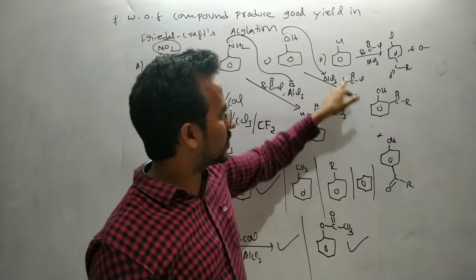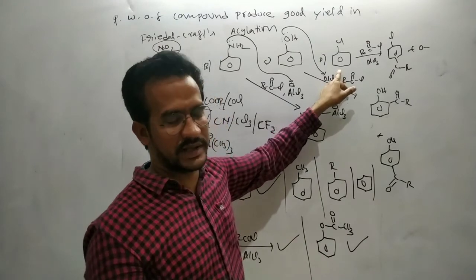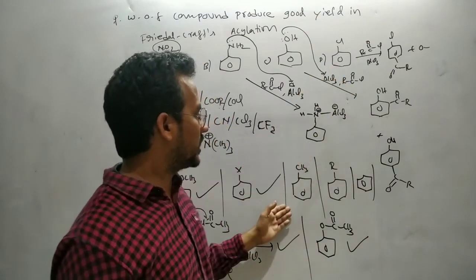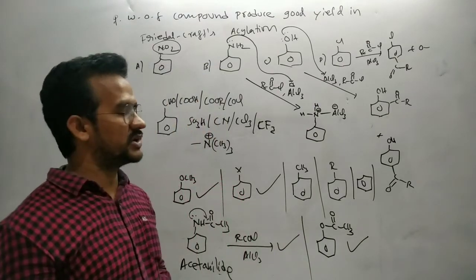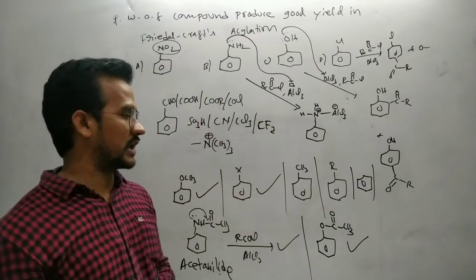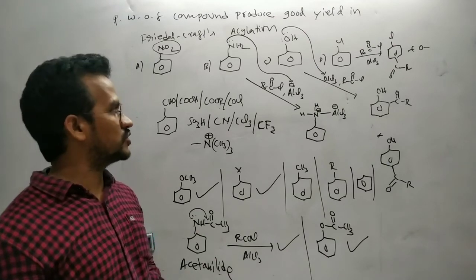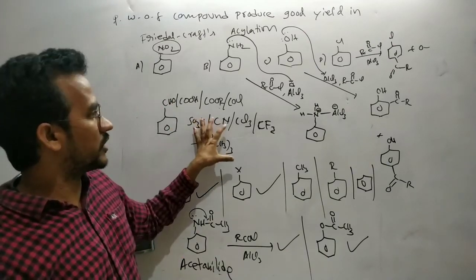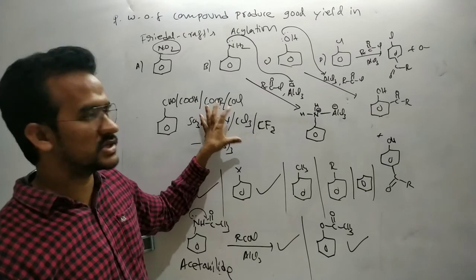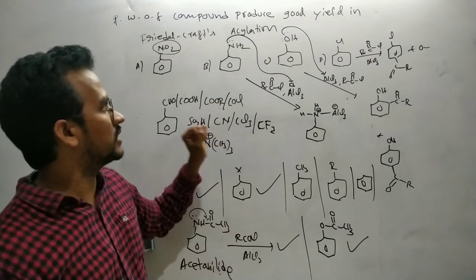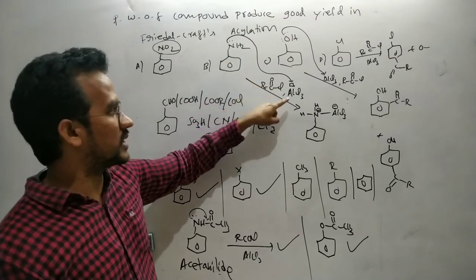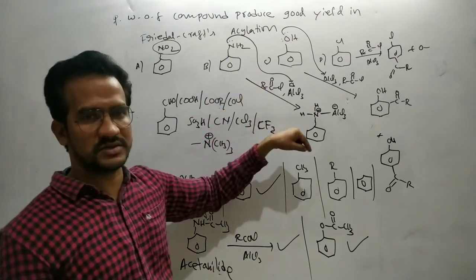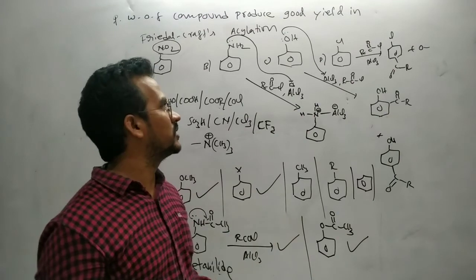When compared to benzene, chlorobenzene gives a lower yield. When compared to toluene, toluene gives more yield. It is based on the limitation of the Friedel-Crafts acylation and alkylation reaction. So benzene rings having electron withdrawing groups are not involved in Friedel-Crafts acylation as well as alkylation. That NH2, even though it is a more activating group, is not involved, because it forms a Lewis acid base complex very rapidly.